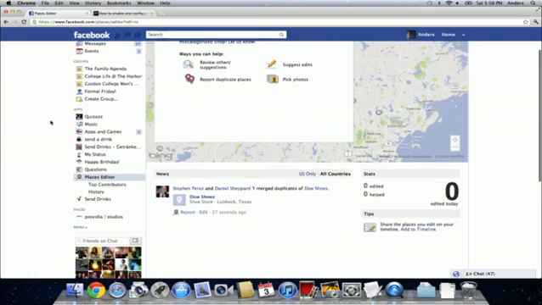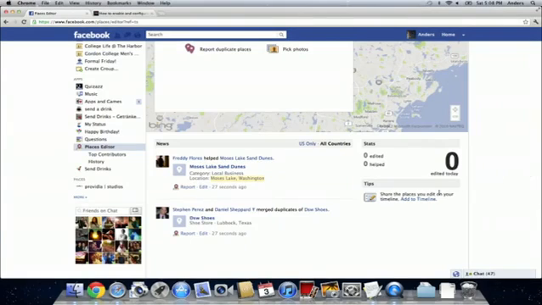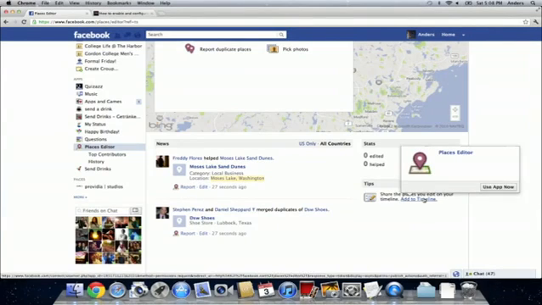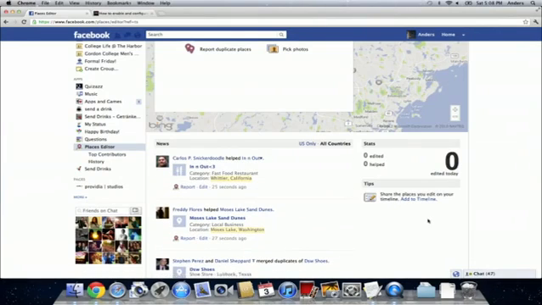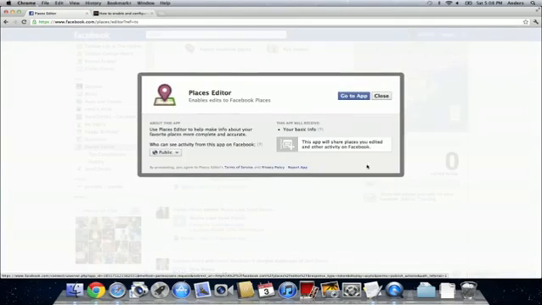Now, when you do go to this, if you've declined Facebook Places before, it should give you the option of opting back into Places so you can join your friends. If you want to share the places that you do edit and take part in the real world on your Facebook timeline, just find Add to Timeline on the bottom right-hand side of this, click Add to Timeline, and then click Go to App.